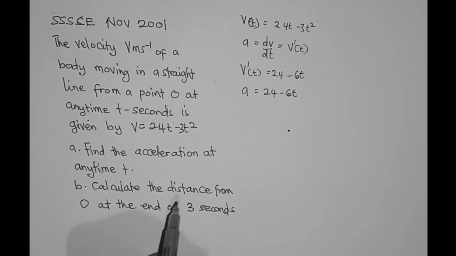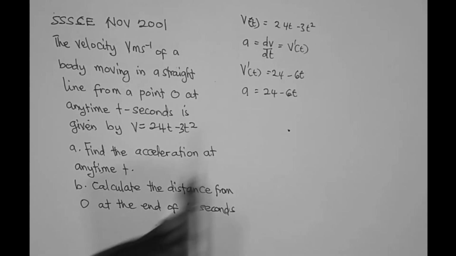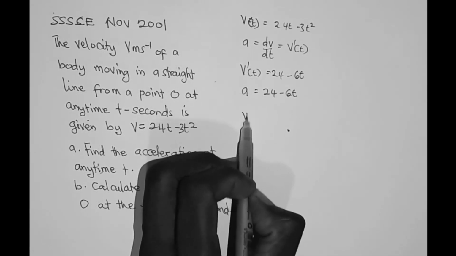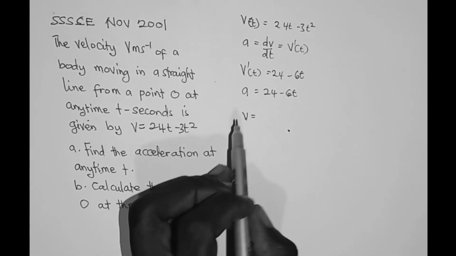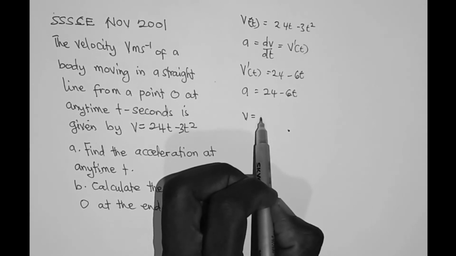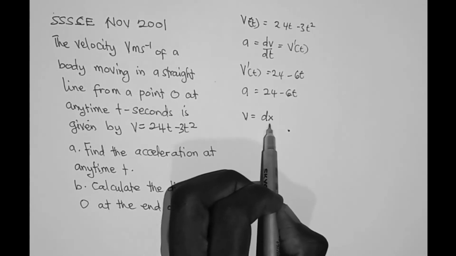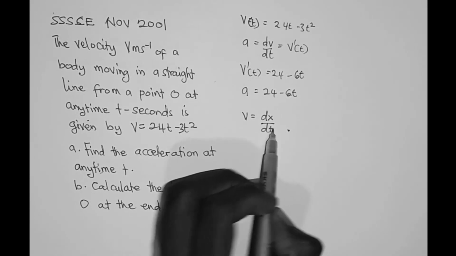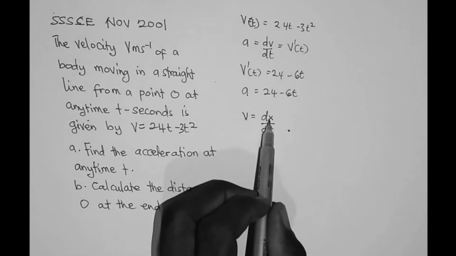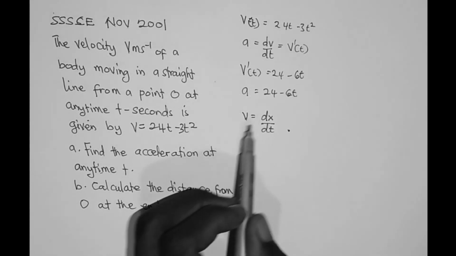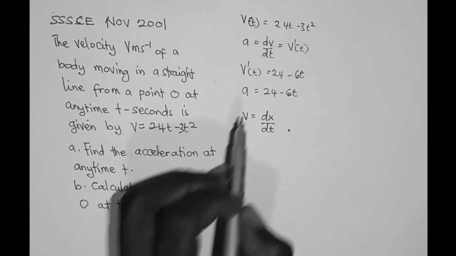Then the second part is calculate the distance from O at the end of 3 seconds. Now we know that velocity is equal to the rate of change of distance, dx over dt. So to find x, let's multiply both sides by dt.